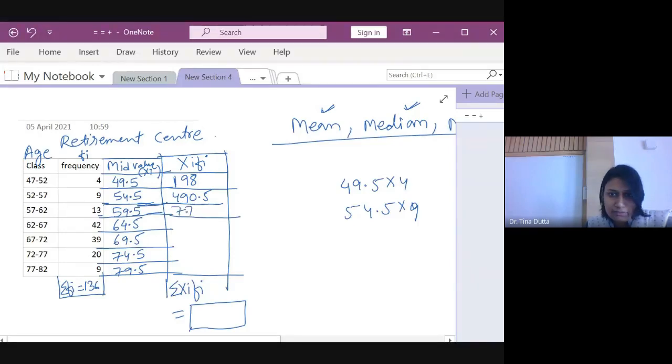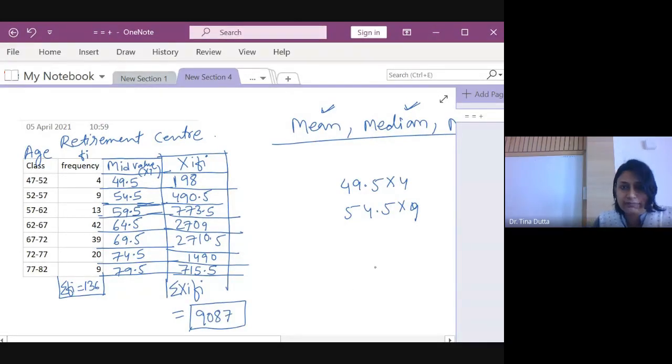Uske baad hai 773.5. Then I'm getting 2709. And then I'm getting 2710.5. Then 1490. So just don't copy my values. You need to verify, okay? Because I might commit some error. 715.5. And the total, when I add this, ये सारे को ऐड करना है 198 and 490.5. When I add this, I'm getting 9087. So this is summation of fi xi.